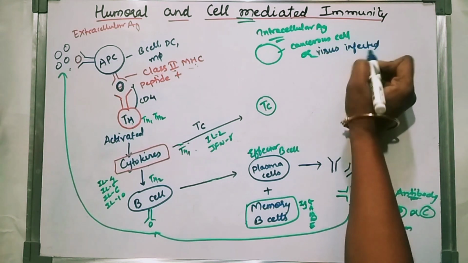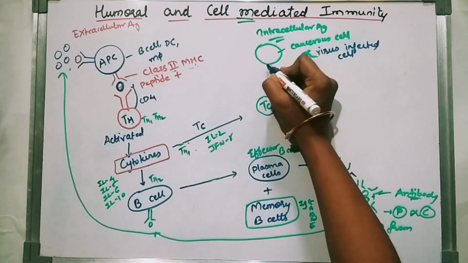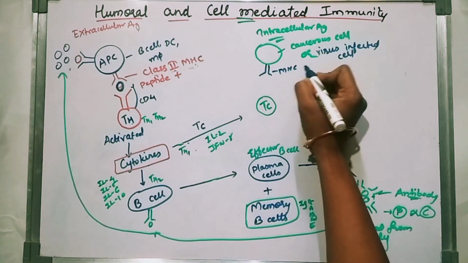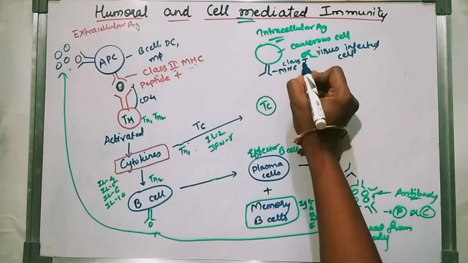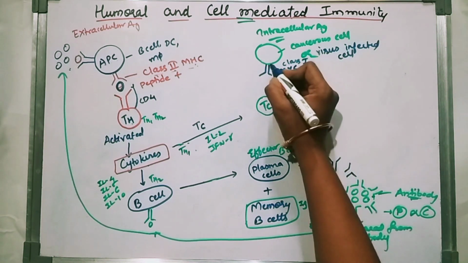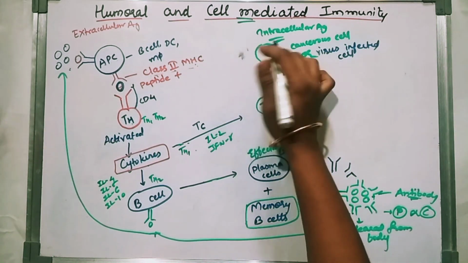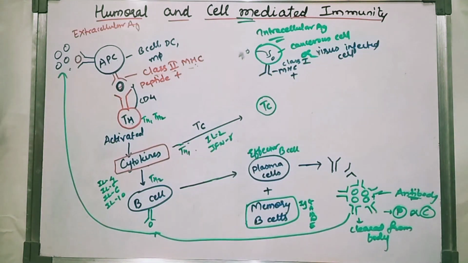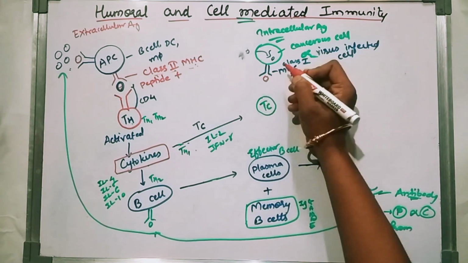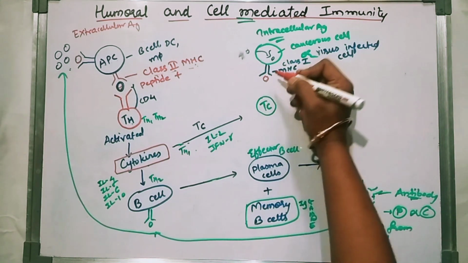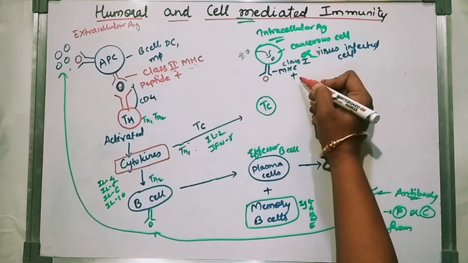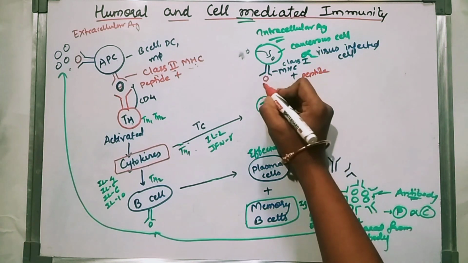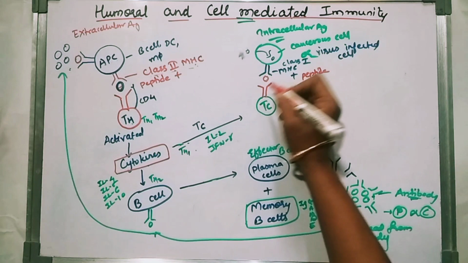It will have a class 1 MHC molecule. The antigen is processed, and the peptides come onto the MHC class 1 molecule plus peptide. That will be recognized by the T cell.